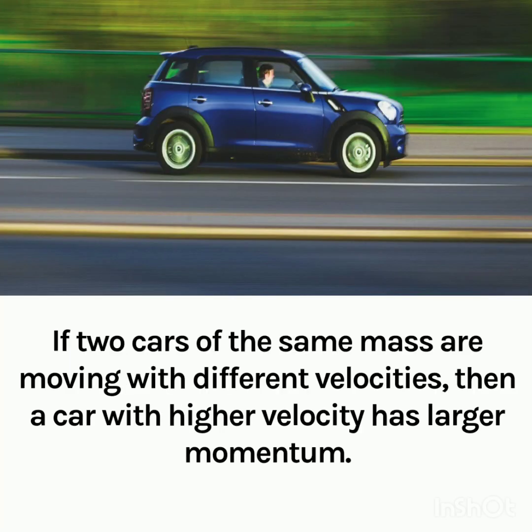But students, if two cars are moving with different velocities but they have the same mass, then which car will have larger momentum? The car which is moving with smaller velocity will have small momentum, and the car which is moving with high velocity will have larger momentum.